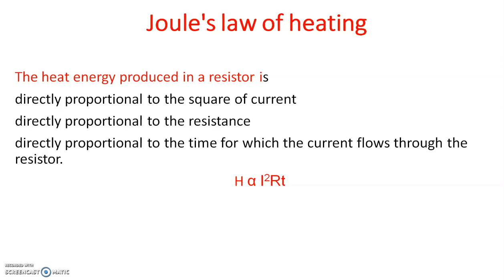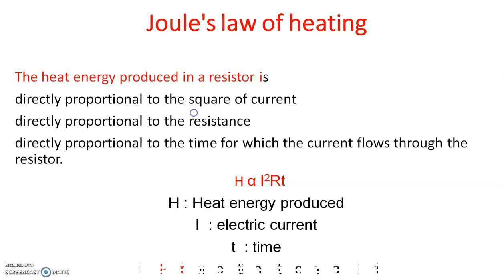Whenever you are solving problems related to this, you have to keep only one thing in mind: all quantities should be represented in SI units. Now, when we remove the proportionality symbol, what happens? A constant will be there, no? Yes. So here H is heat energy, I is current, R is resistance, and T is time. So H is equal to I squared RT.